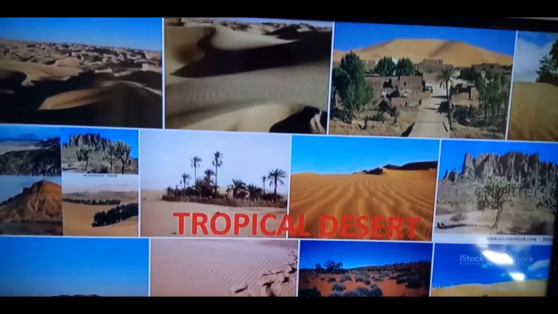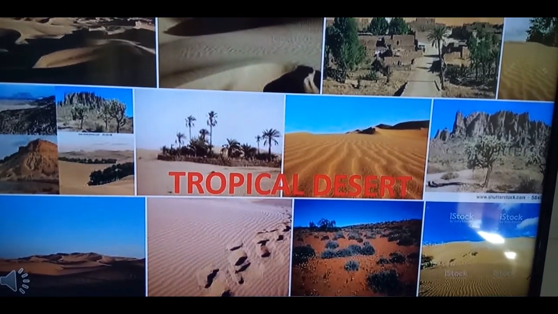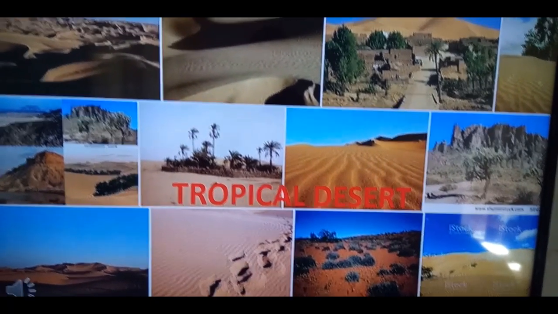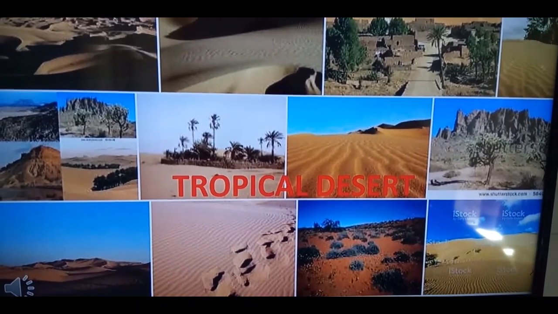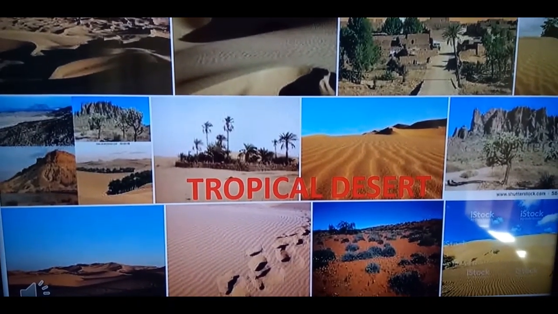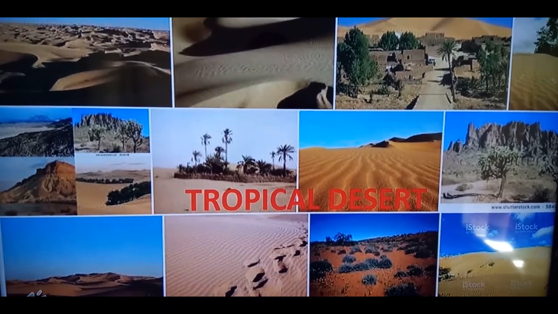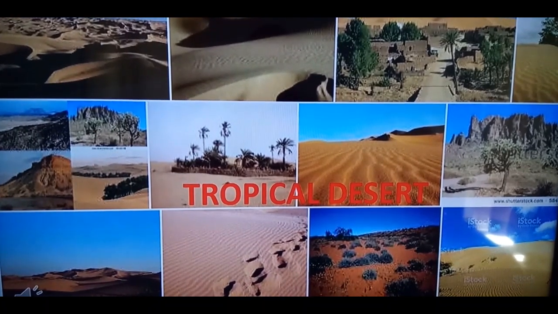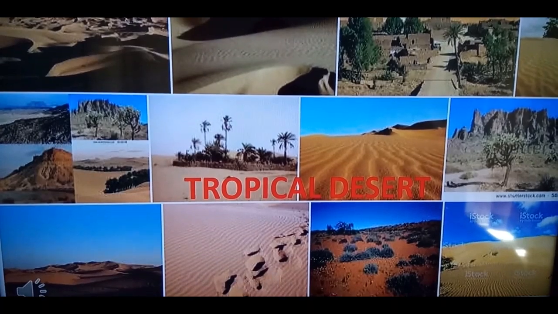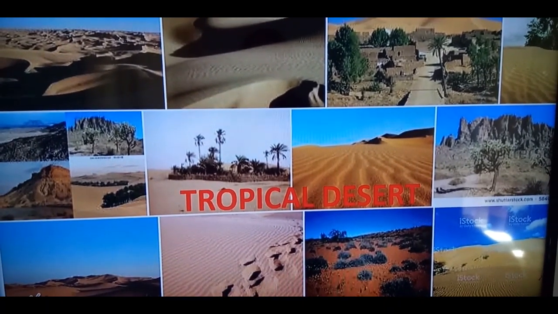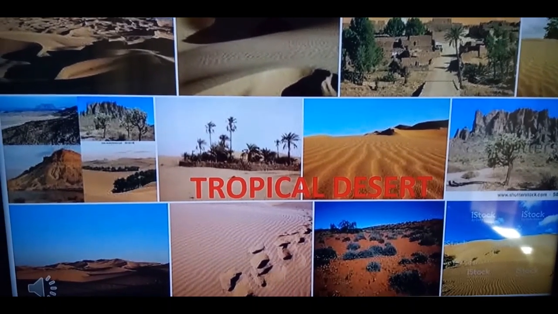The tropical deserts, which are found in the areas which receive very little rainfall. The summers are very hot and winters are cool. Here there is a total absence of vegetation. Some cacti grow here, but that is also very rare. Summer temperatures are very high. Rainfall received is less than 25 centimeters, and xerophytic plants grow here. They adapt themselves to the dry conditions.